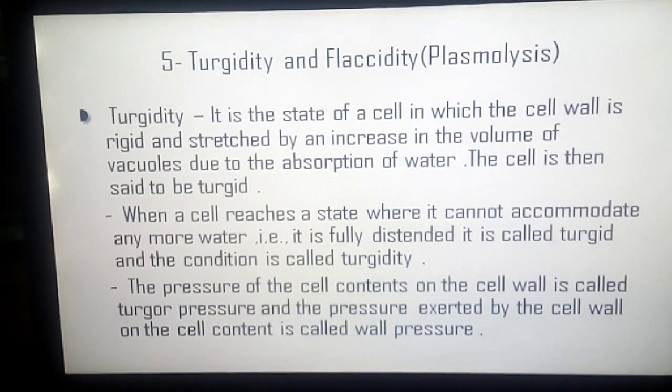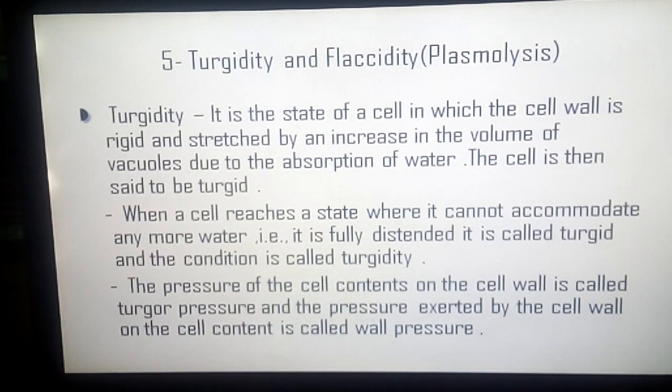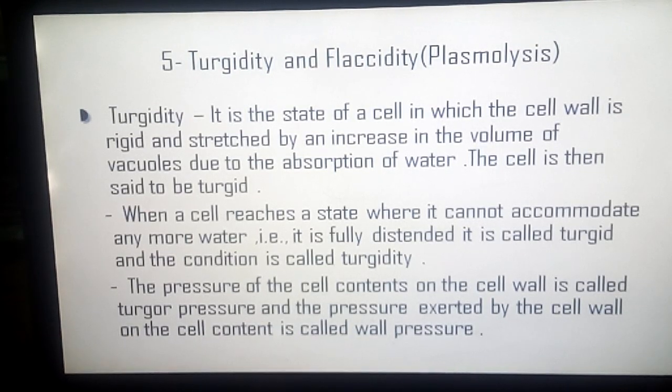Now fifth point, turgidity and flaccidity, plasmolysis. So now turgidity. It is the state of a cell in which the cell wall is rigid and stretched by an increase in the volume of vacuoles due to the absorption of water, and the cell is then said to be turgid. In other words, you can also say when a cell reaches a state where it cannot accumulate any more water, that is, it is fully distended, it is called turgid, and the condition is called turgidity.